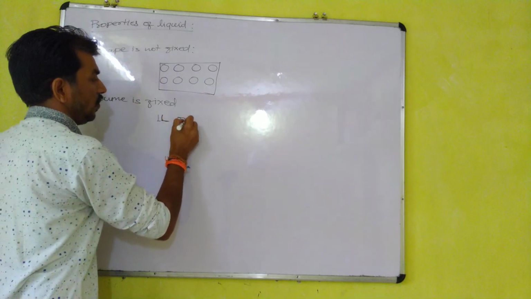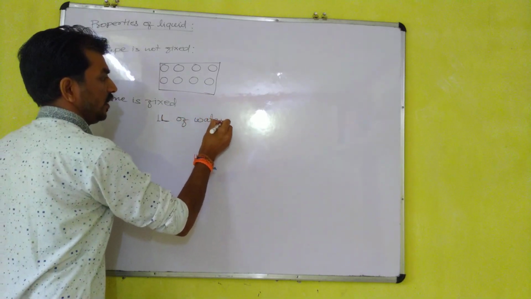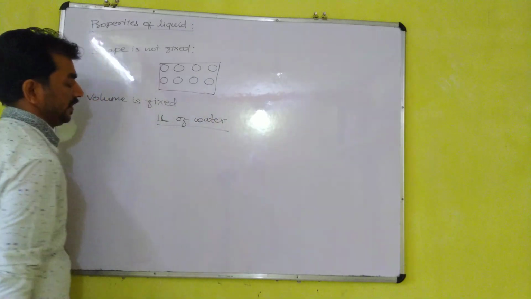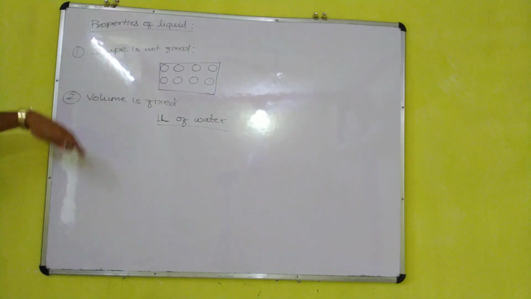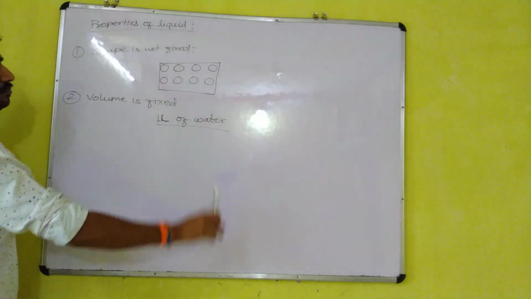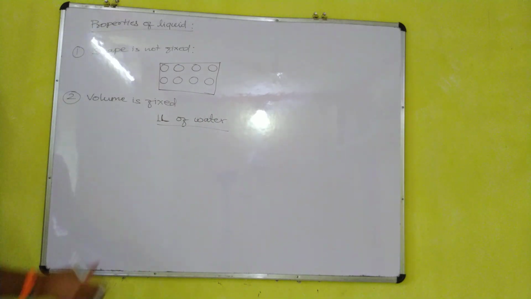Its shape will change, but its volume will remain the same. It will never become 2 liters or 3 liters. It will always remain 1 liter, so its volume is fixed.